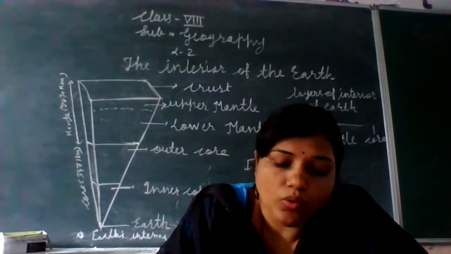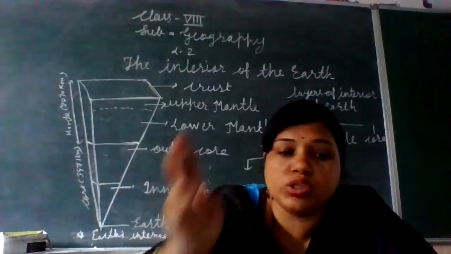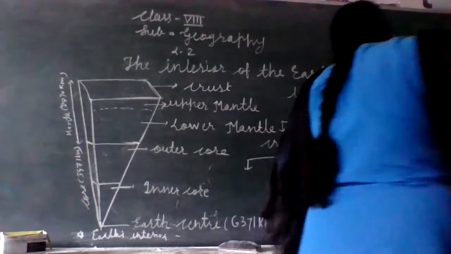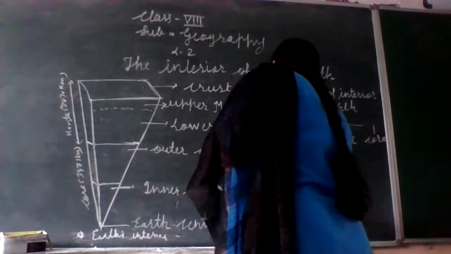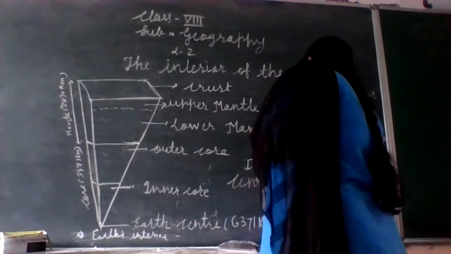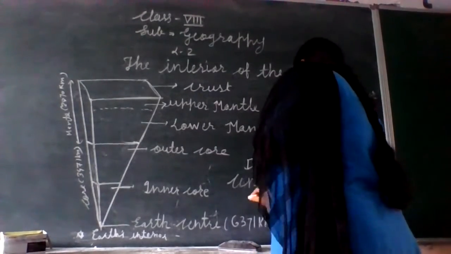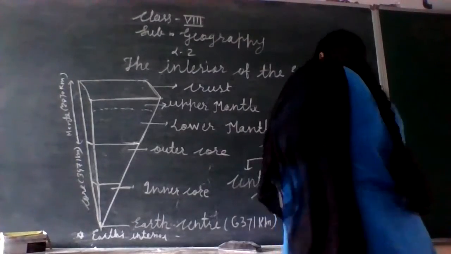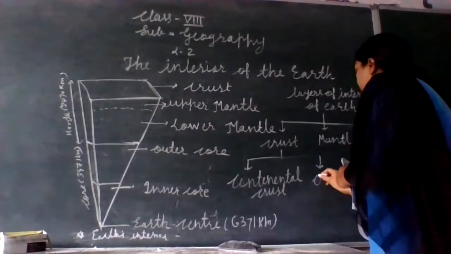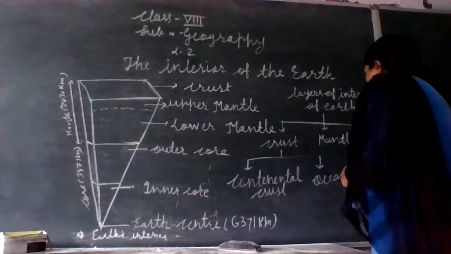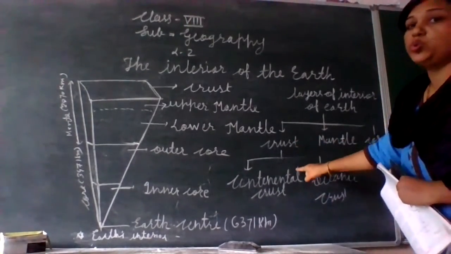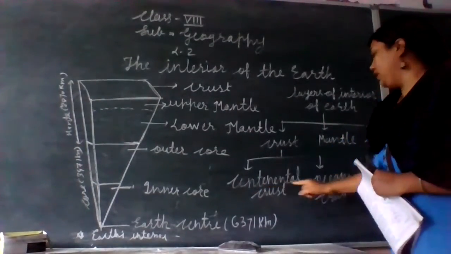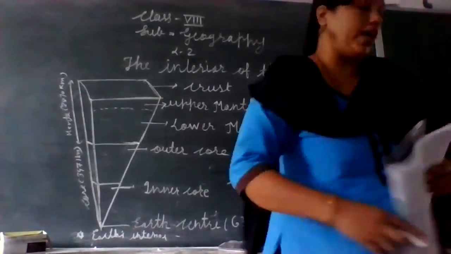Now this crust is again divided into two sublayers. The first one is the continental crust and the second one is the oceanic crust.